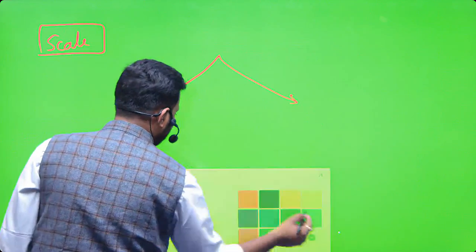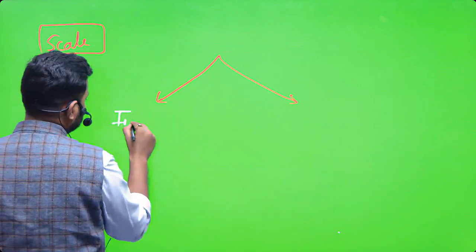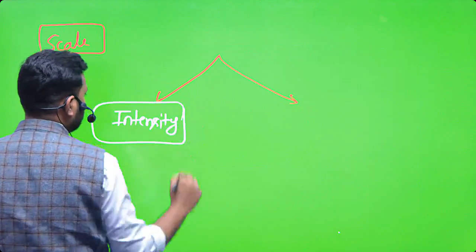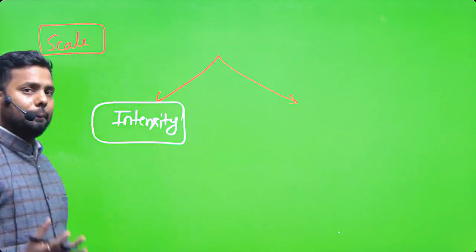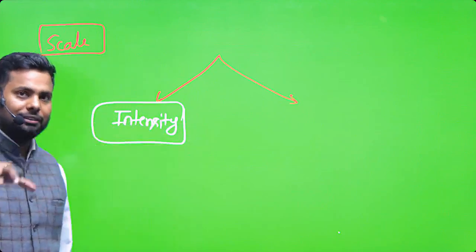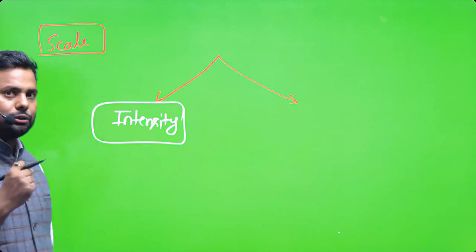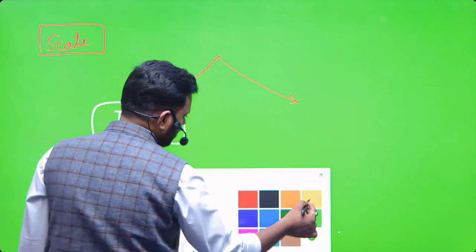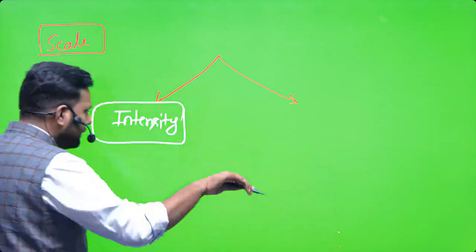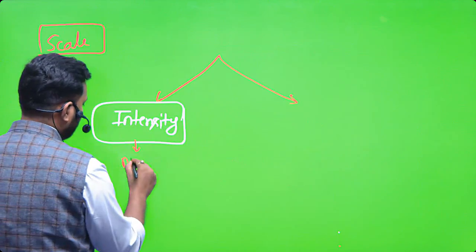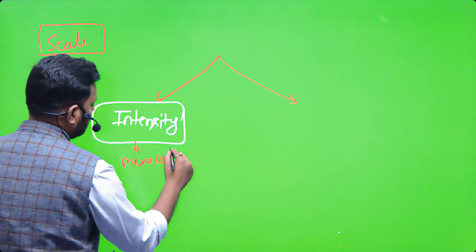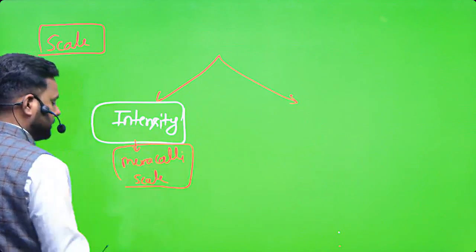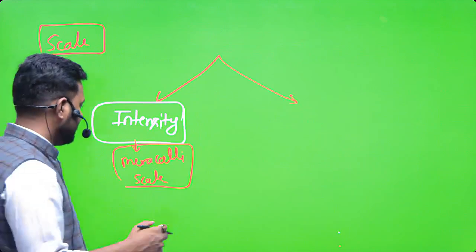One is based on intensity. Whenever we are measuring an earthquake on the basis of loss, by direct observation, when we measure the earthquake on the basis of its intensity, it is measured by the Mercalli scale. It is the name of a scientist. Don't fear the name.